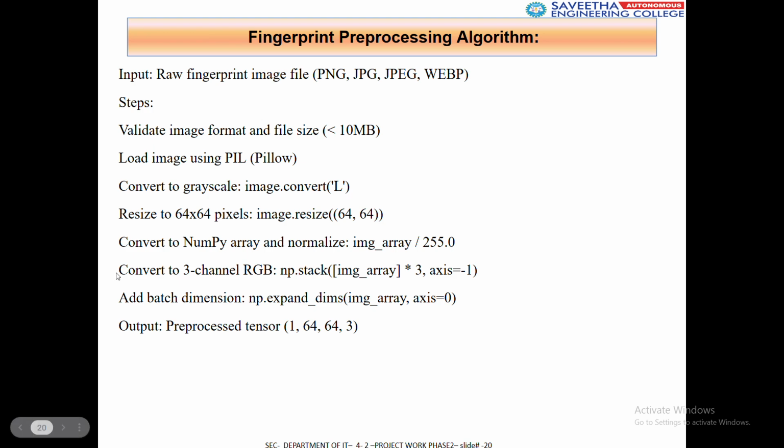And in order to convert into the RGB format, we can use the stack with 3 channels, this calculation for converting to the RGB channel. And we are adding a batch dimension at every step, since with the help of the batch dimension only can we get the image information clearly. Without it, it cannot be possible. And for the output side, we have used this output layer of 1,64. It's a batch dimension and it's a conversion layer.